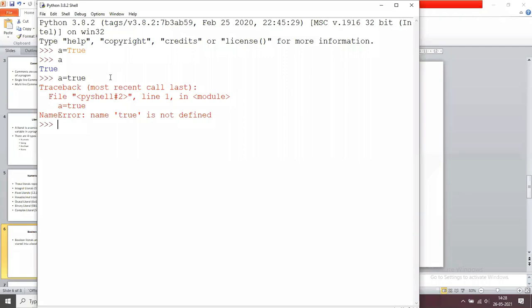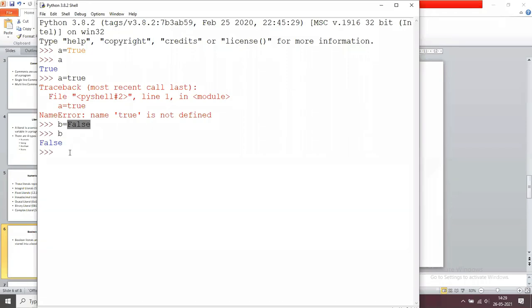Similarly, B equals False, with capital F. Now what is the value of B? False. So true and false, these two are constants. And which type of constants are they? They are Boolean constants.